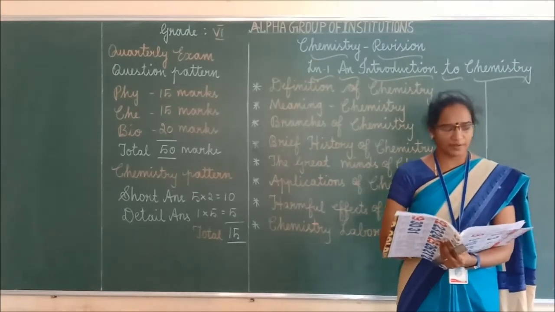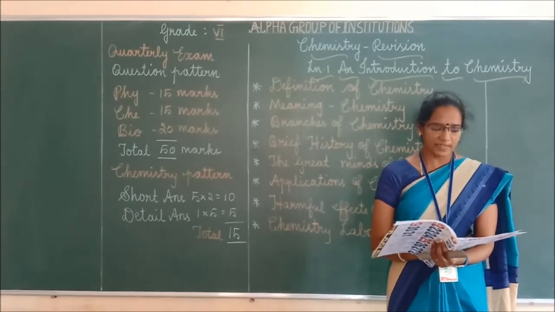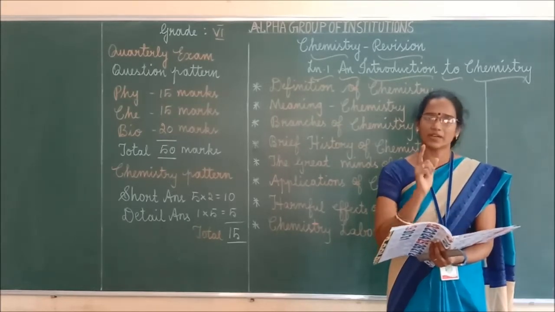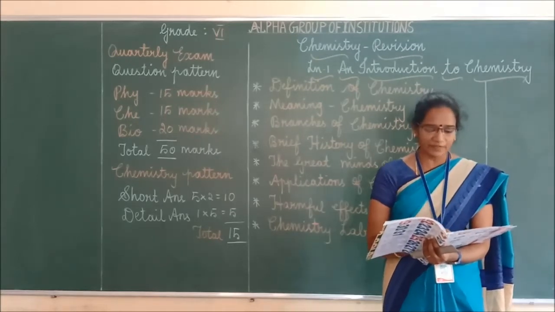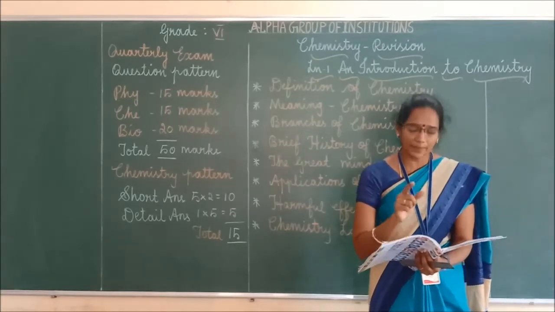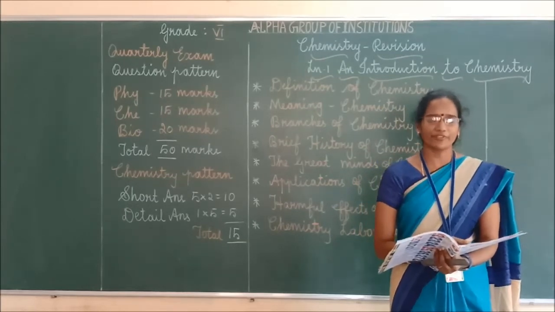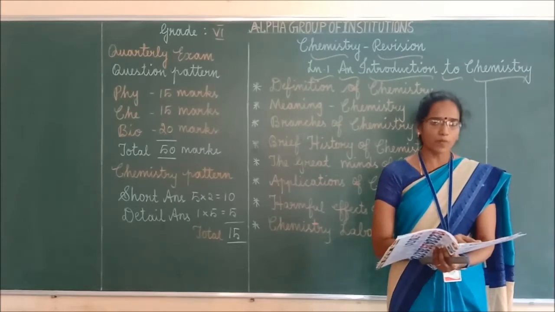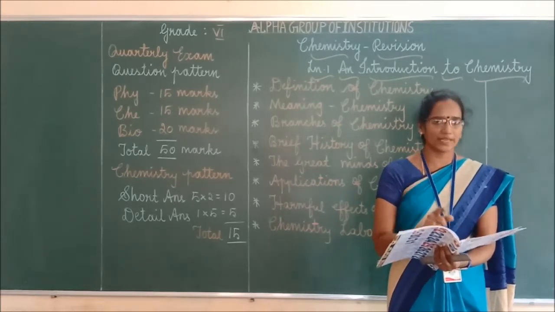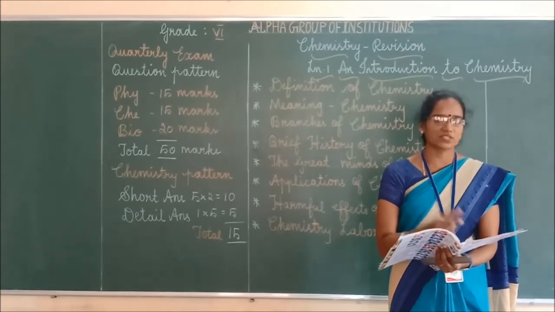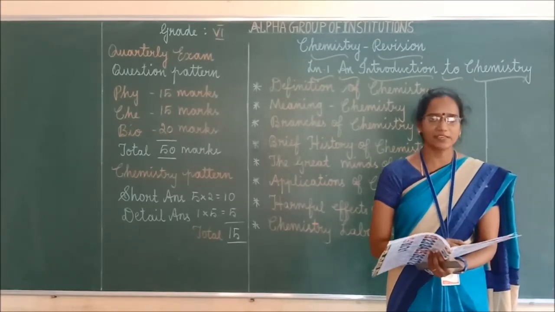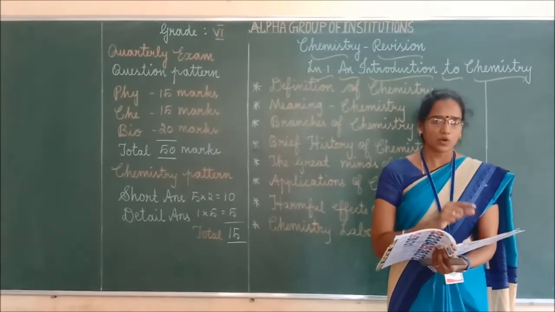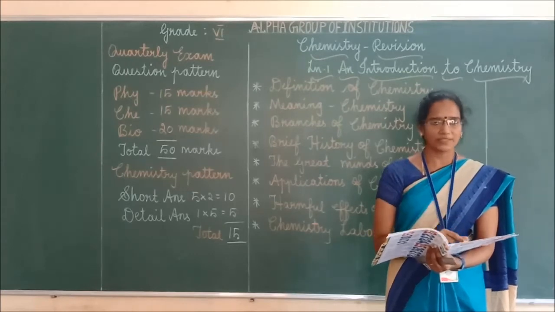Physical chemistry. Physical chemistry is the branch of chemistry that is concerned with, means what? Related. That is related with the physical structure of chemical compounds, the amount of energy, the way they react with other compounds, and the bonds that hold their atoms together. This is called the physical chemistry. This is the explanation of physical chemistry. The 3 lines you just underline or otherwise mark the answer. What is meant by physical chemistry means you have to write all these things, right?